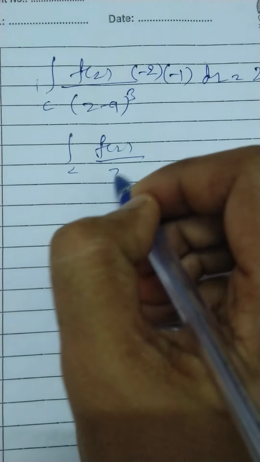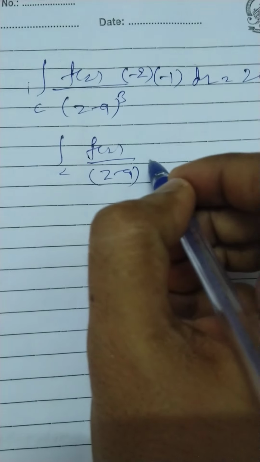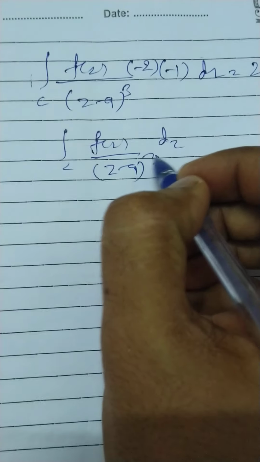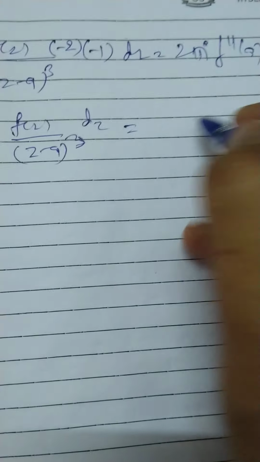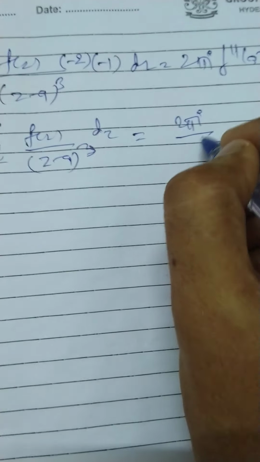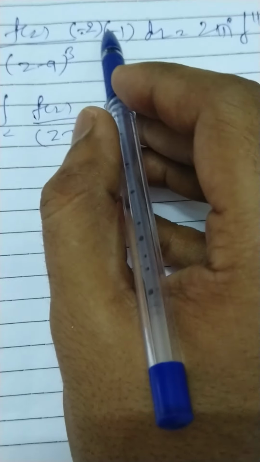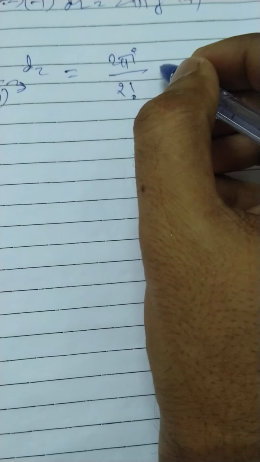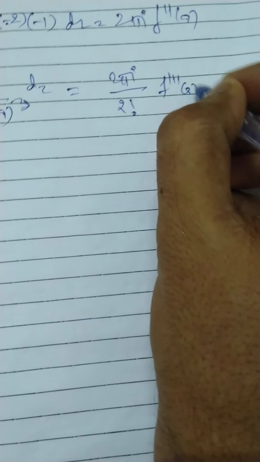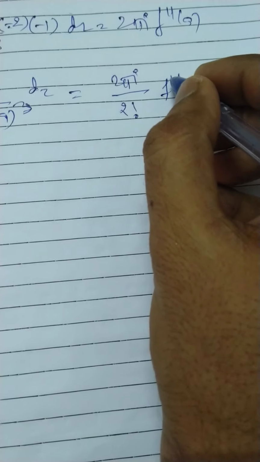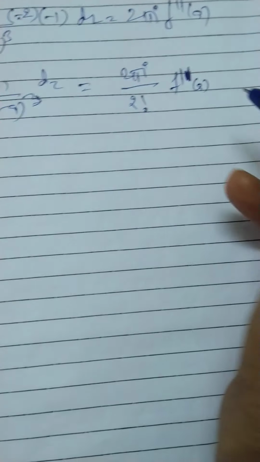So now we can write integral C f of z by (z minus a) whole cube dz is equal to 2 pi i by 2 factorial, this minus 2 into minus 1, which is 2, so taking into the denominator, 2 pi i by 2 factorial into f double dash of a.